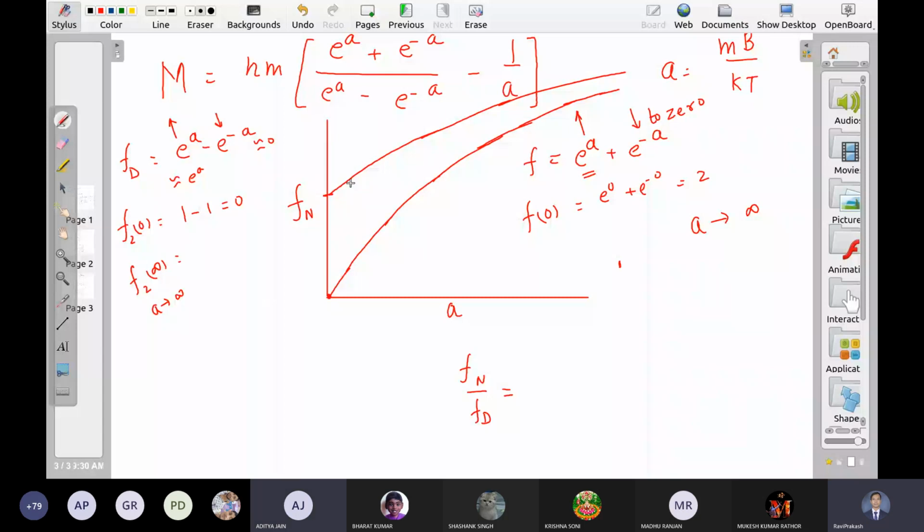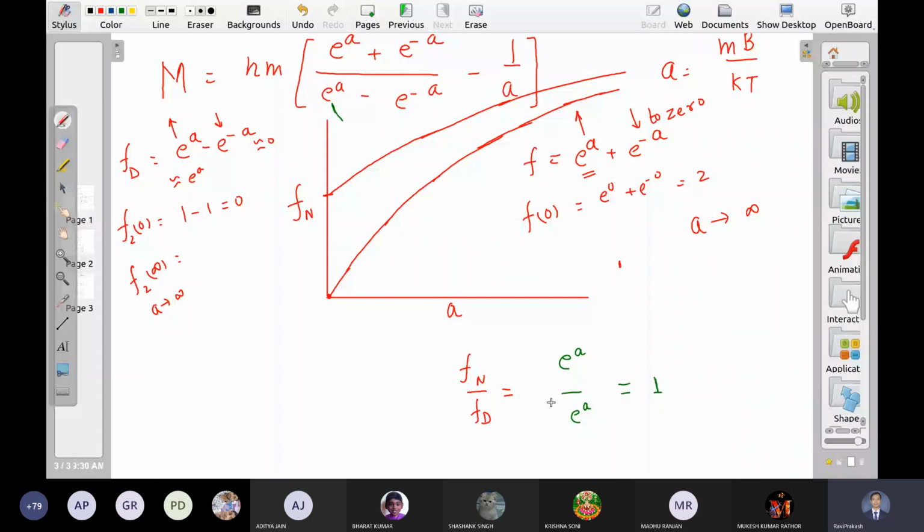After that, now let us take a tends to infinity limit. This is going like exponential a. This is also going like exponential a. Means this thing is approaching 1. So this is the behavior of the first term. This is minus 1 upon a.